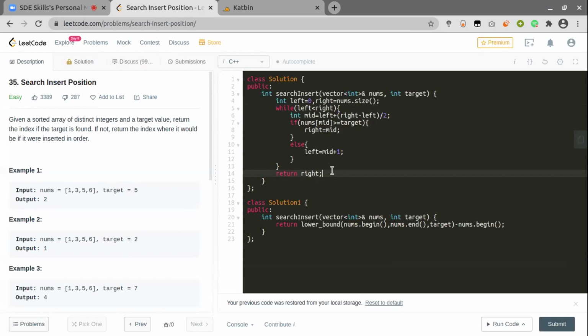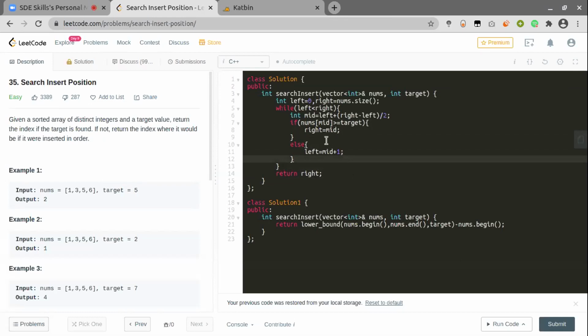So you are returning right in this case because you are making it more right bias, right? Yeah, because right always gets a valid answer, but left does not. This value is greater than target, and this is one of the indexes where the value is greater than target, which is what I have to return. And where I am storing it, I am storing it in right. So if you change that direction to less than or equal to, then you will return left in that case. Depending on line number 7, you can make it left bias also. No, you'll have some more checks to do in that. Yeah, again we have to check something.